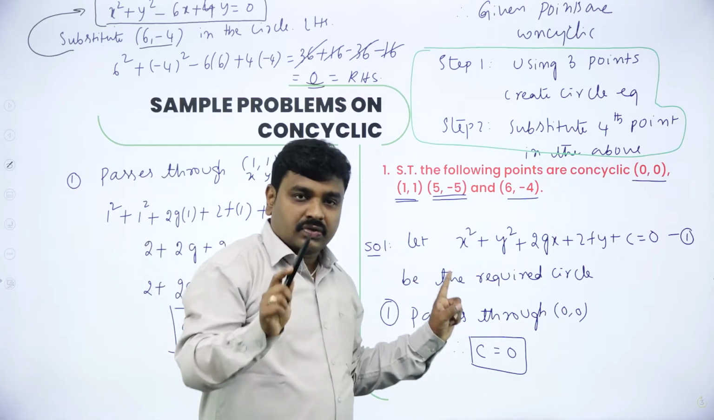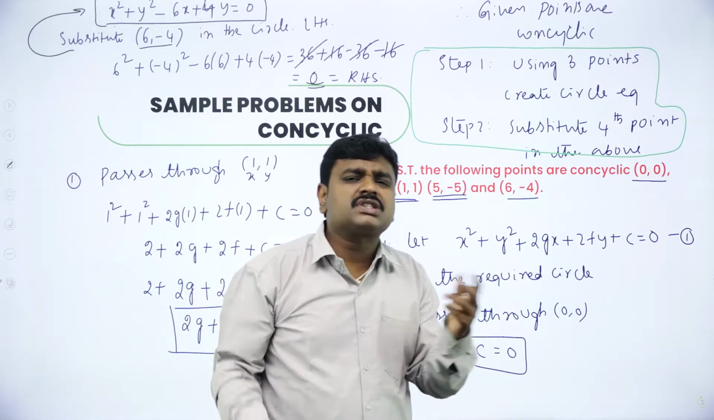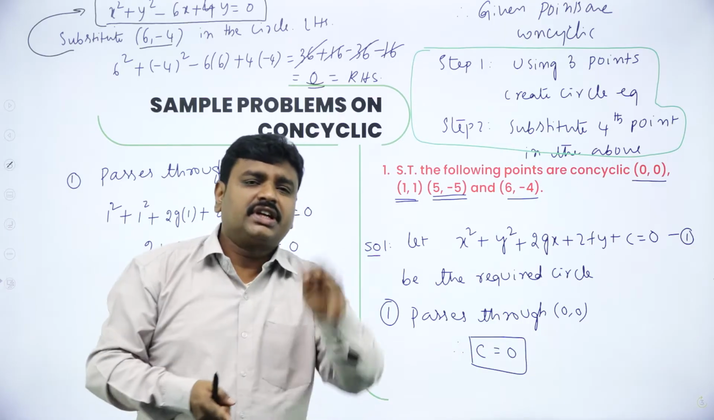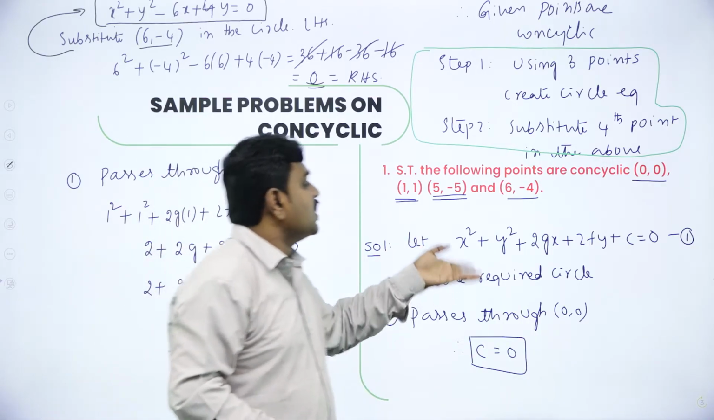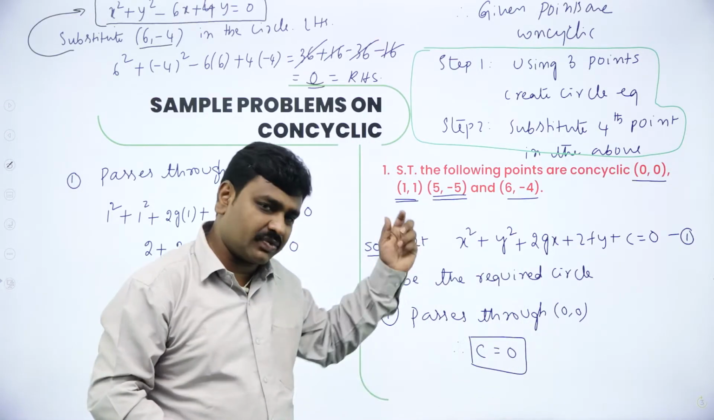First, what is the first step? Assume. Let the standard equation of circle. What is the standard equation? x square plus y square plus 2gx plus 2fy plus c equal to 0. So, first step is let x square plus y square plus 2gx plus 2fy plus c equal to 0 be the circle. Call it equation 1.